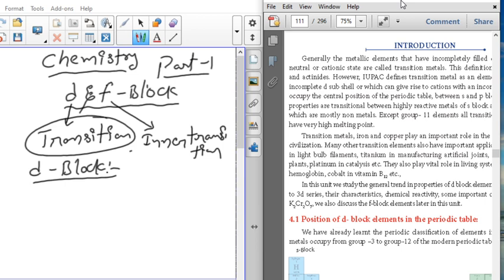The properties of transition elements lie between the s and p block elements. That's why we give this name, transition elements or d block elements.